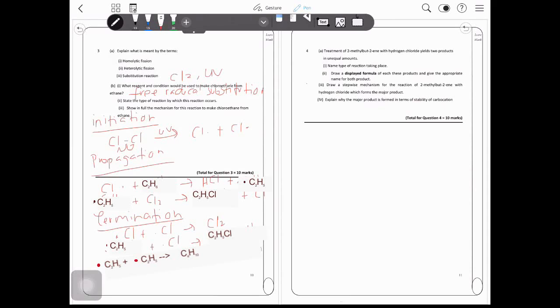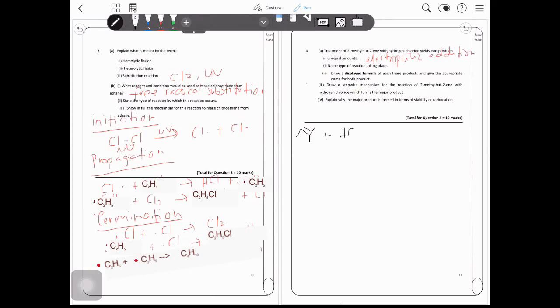The next question, question 4. Treatment of 2-methylbutene with hydrogen chloride yields 2 products in an unequal amount. Name the reaction taking place. So a reaction of an alkene with hydrogen chloride is definitely what we call electrophilic addition. So draw the displayed formula of each of these products and give the appropriate name for both products.